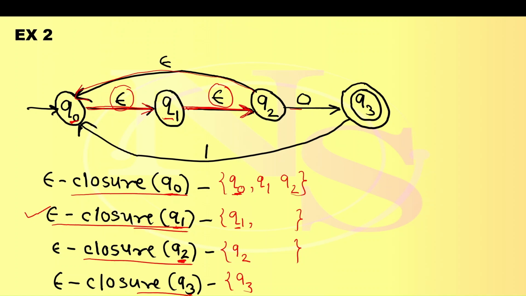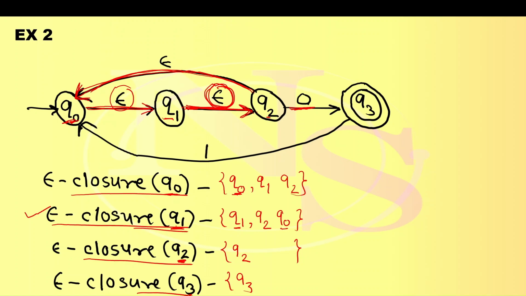Q1 can reach Q2 using epsilon transition, so Q2 is added. From Q2, is there any epsilon transition? Here is a 0, and here is the epsilon transition, going to Q0. So add Q0 also. Epsilon closure of Q1 is Q1 itself, Q2, and Q0.